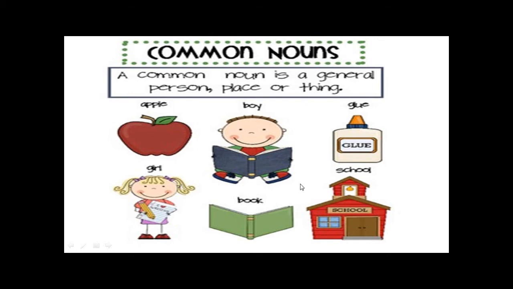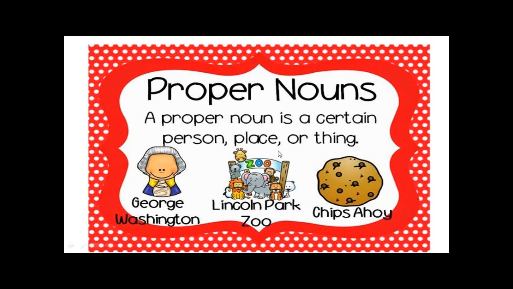Very good. So let's have a look here at this one. Proper nouns. A proper noun is a certain person, place, or thing. It's not common. All of them have names. All of them start with capital letters. So definitely they are proper nouns. Very good. Now let's see the first one here.